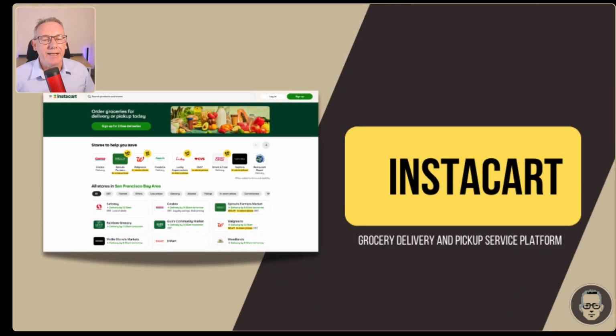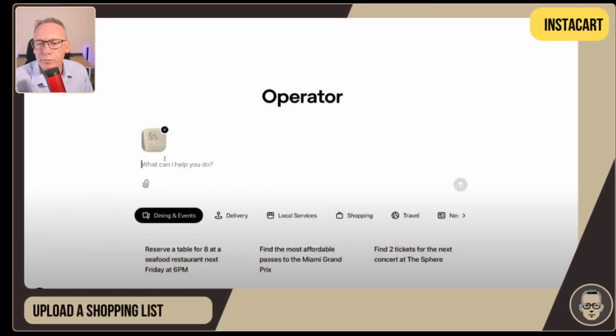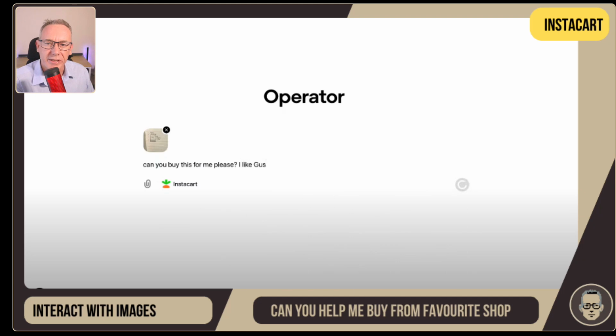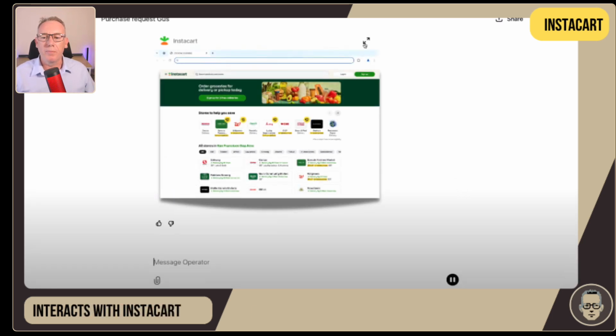Let's move forward, because the next example they gave was Instacart. This is a grocery delivery and pickup service. What was really interesting about this particular example was that they were using image-based prompts to get started. So let's have a look at the uploaded image, and we can see here that we've got a grocery list. It starts with eggs and spinach and other items, and they're just asking, can you buy from this list? They've also said they want a particular shop called Gus, and they've also selected Instacart. And what happens after that is that Operator starts interacting with the Instacart website.